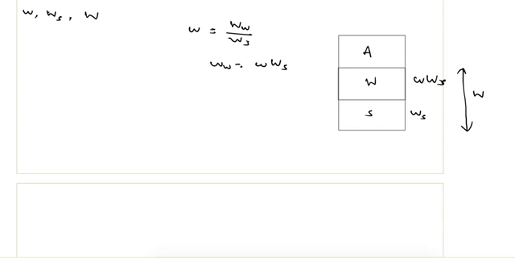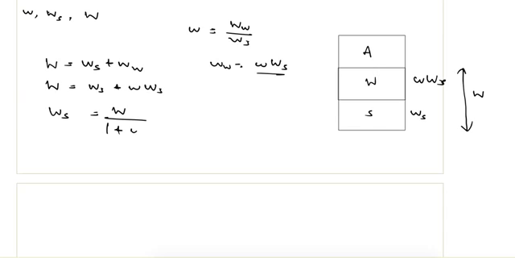So I can write here total weight is equal to weight of solids plus weight of water, and from here weight of solids is equal to total weight divided by 1 plus small w. This is the first relationship.